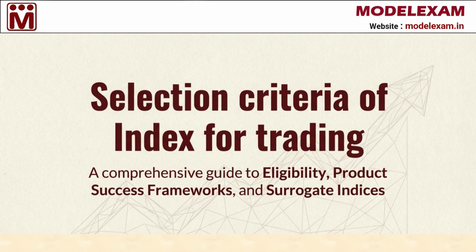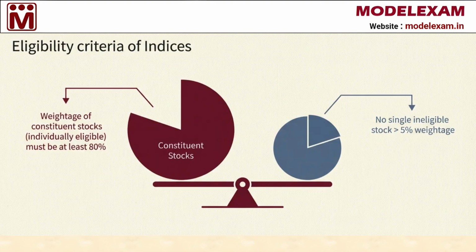In this video, we will explore the selection criteria of an index for trading. You can think of this as a complete guide to understanding how financial markets decide which indices are suitable for advanced trading tools like derivatives. To start, let us look at the basic eligibility rules that an index must meet.